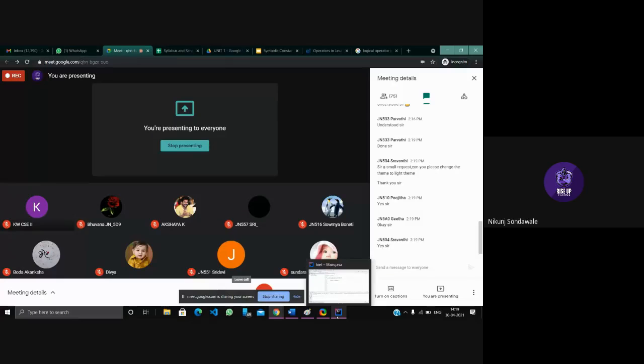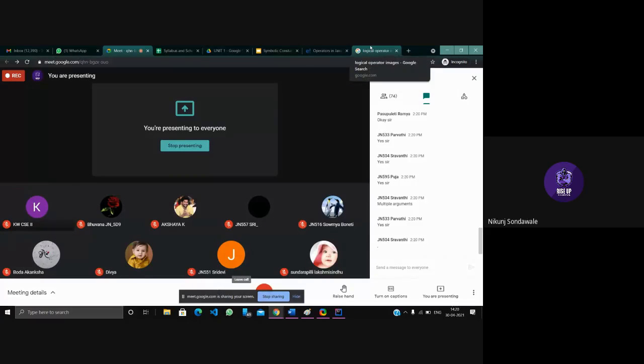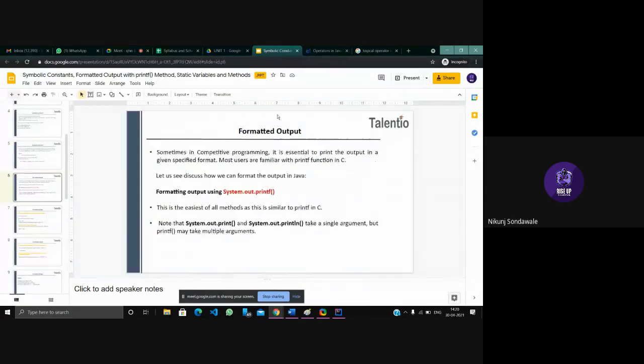So yesterday we completed formatted output. You guys understood that? The difference between println and printf: println prints only one argument, and with printf you can print multiple arguments. In println we use the plus sign, and in printf we use commas only. That's it. So let's move to the next topic, which is static.